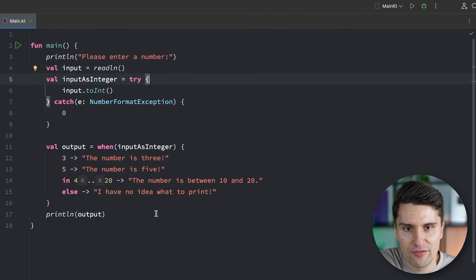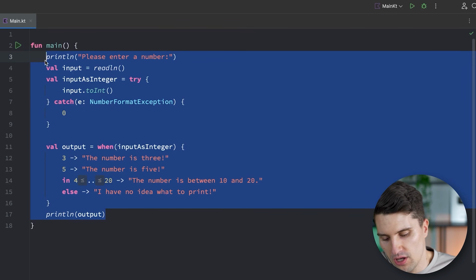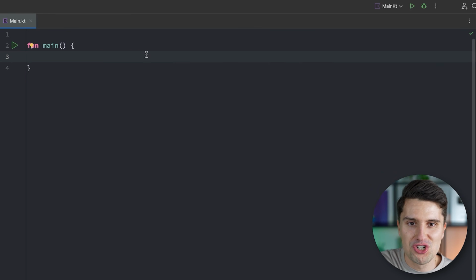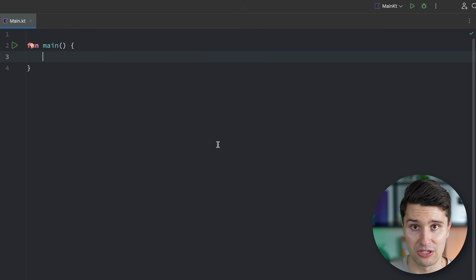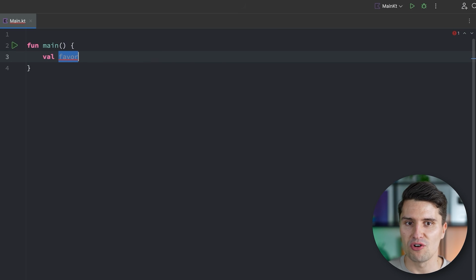Let's get to the next one. And for that, I really want to get rid of all this code here, so we start off with a fresh new idea and don't get confused with what we've written so far. But what if we want to bundle some related values? Let's say we have some favorite numbers, so multiple numbers. How do we do that? How do we store these?